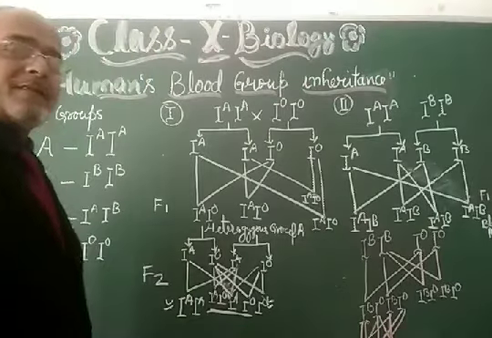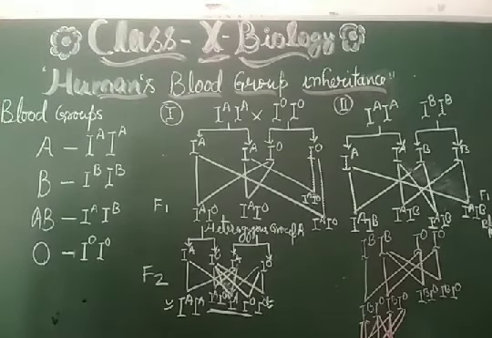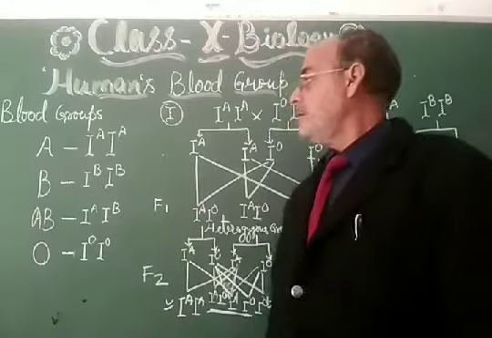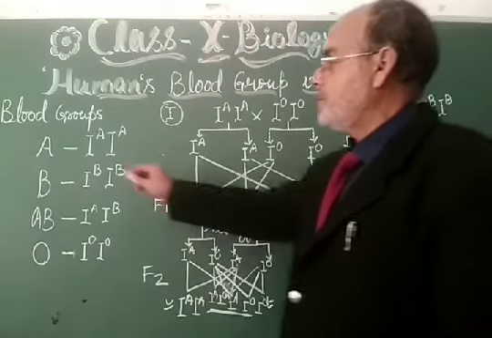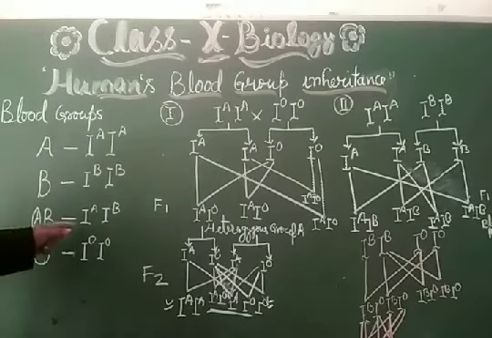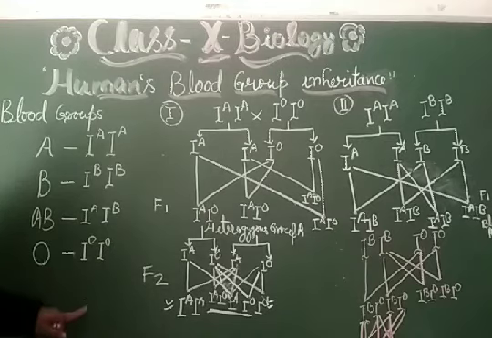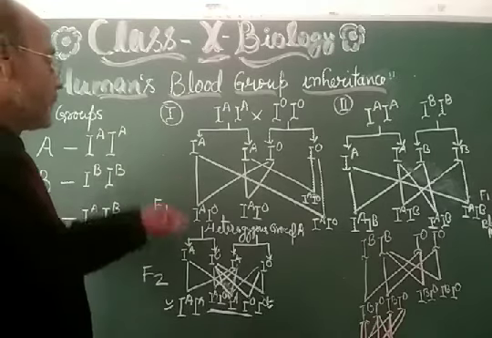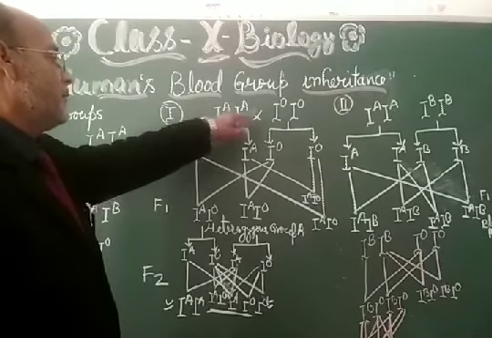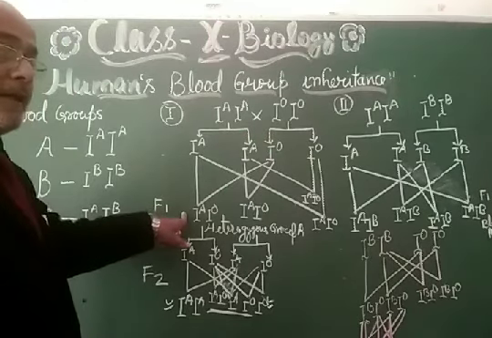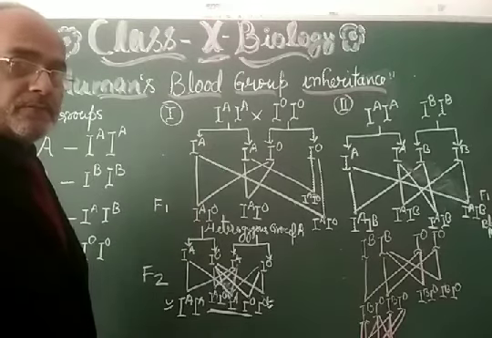Therefore, my dear students, let us explain in detail about the inheritance of the different types of blood group in humans. See that the blood group A has antigen A, B has antigen B, AB has antigen A and B, and O does not have any antigen, so IO and IO. And if a cross is made between the male and female of blood group A and blood group O, then what happens? There will be the heterozygosity of blood group A in the F1 generation, as the cross is made here.